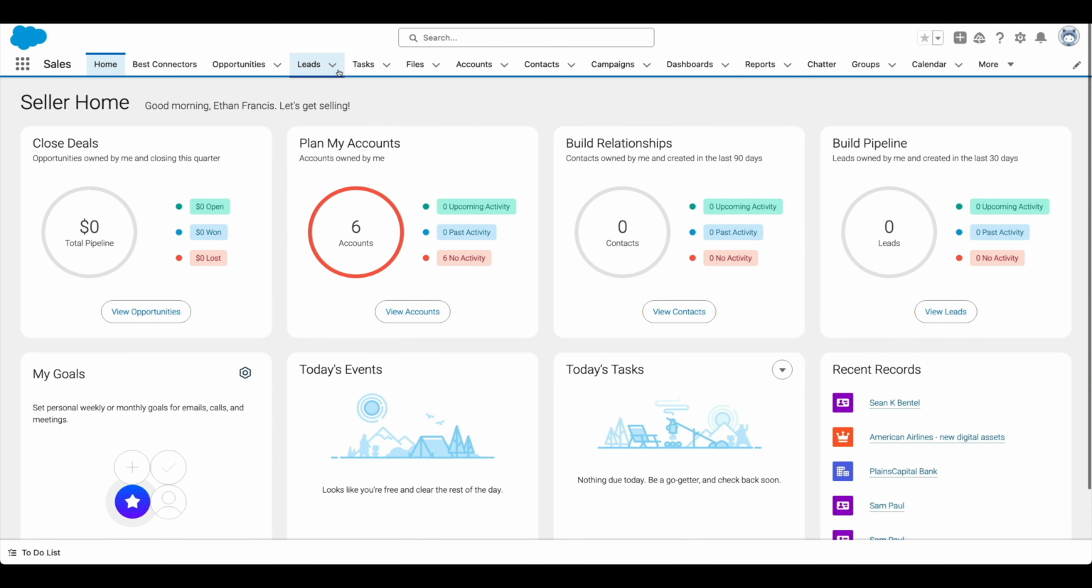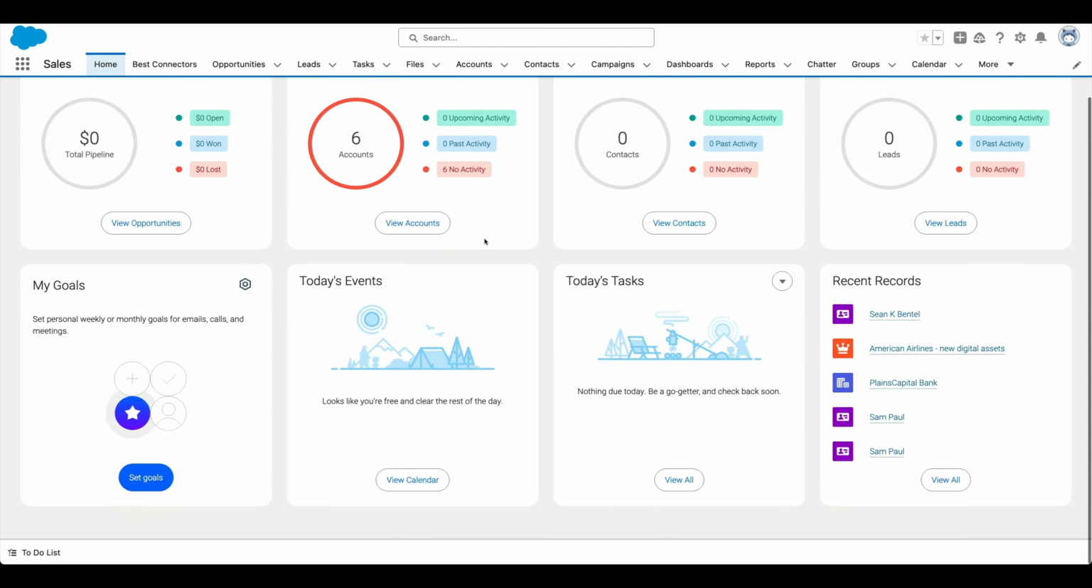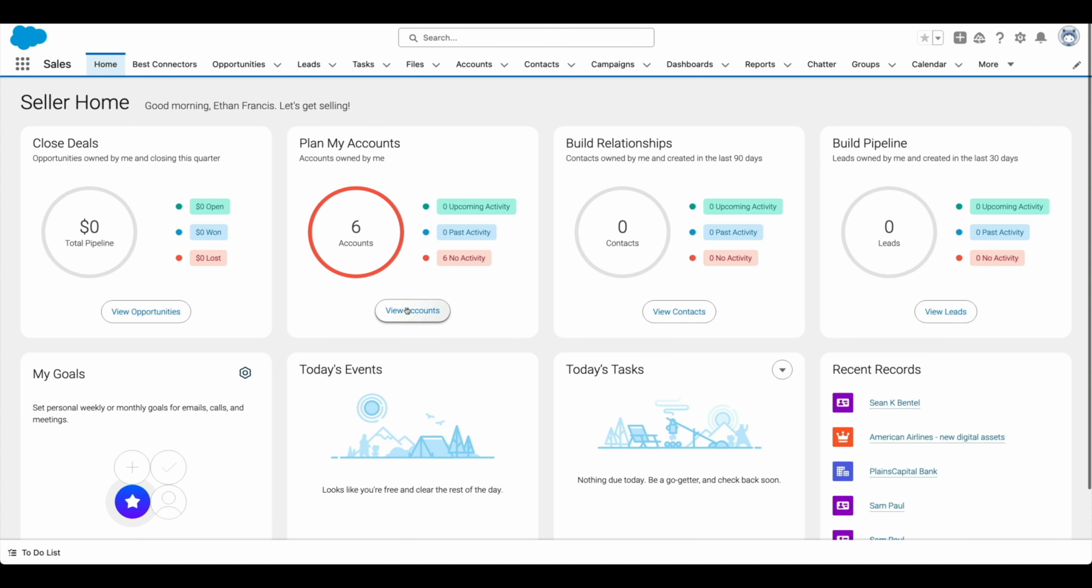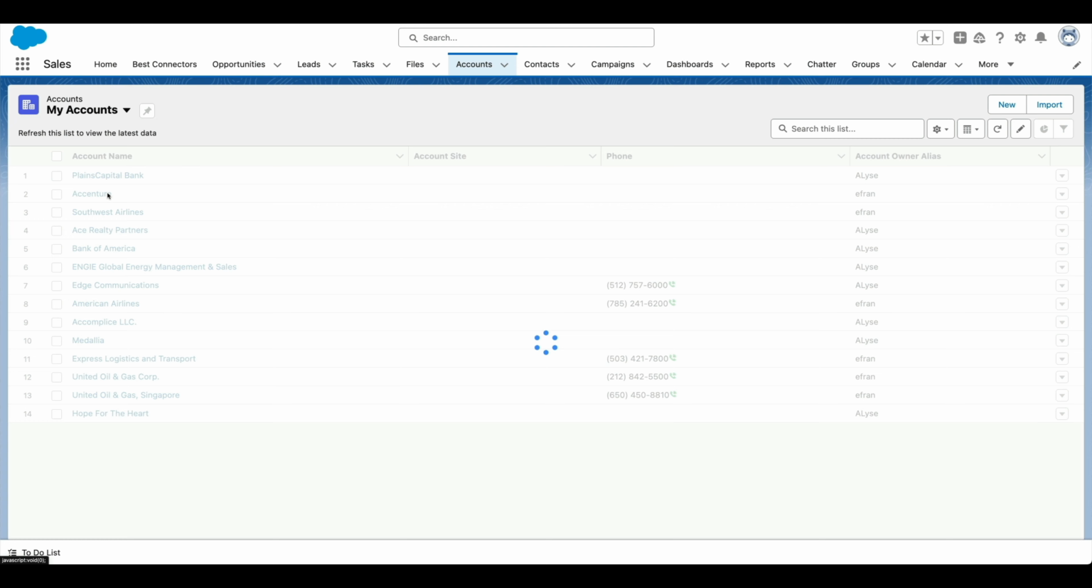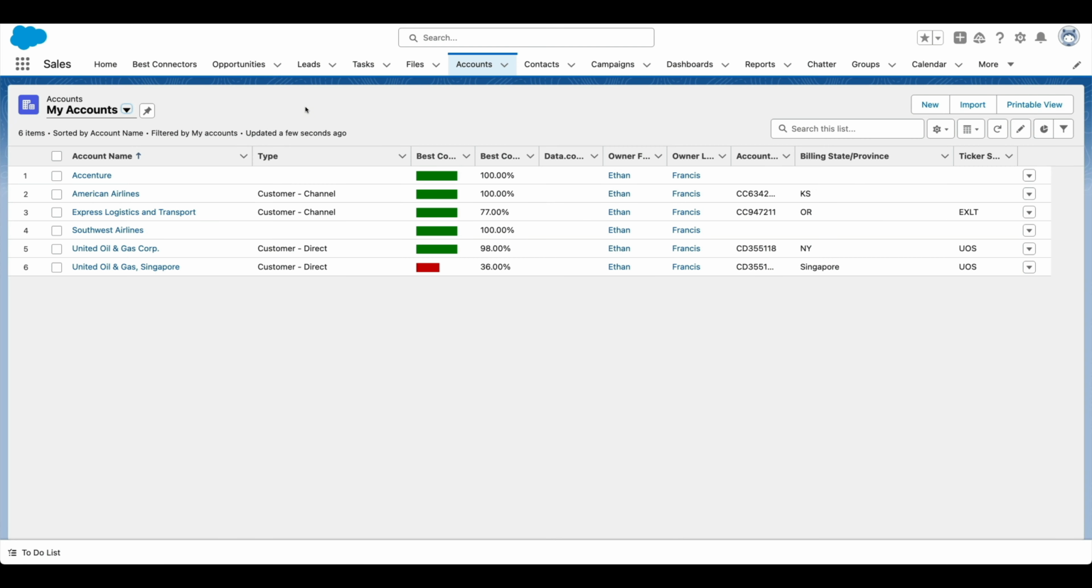So we'll jump into Salesforce. This is kind of my demo account. You can see I've got records, I've got my account. So we'll jump into my accounts and I'll look at the things that I have on my accounts list. So first of all, you'll see that we have these kind of best connectors jumping out that'll tell us if we are well positioned or not well positioned.